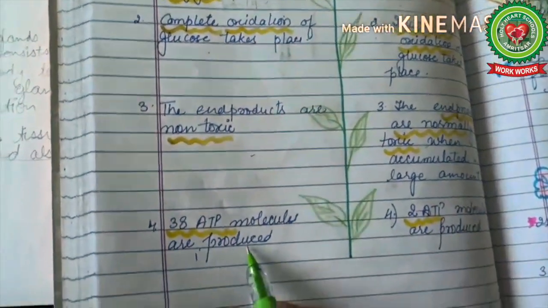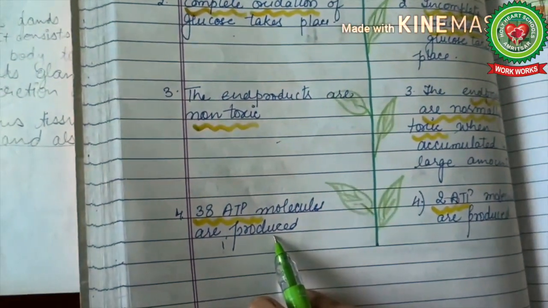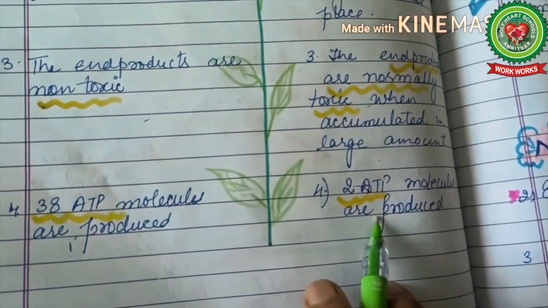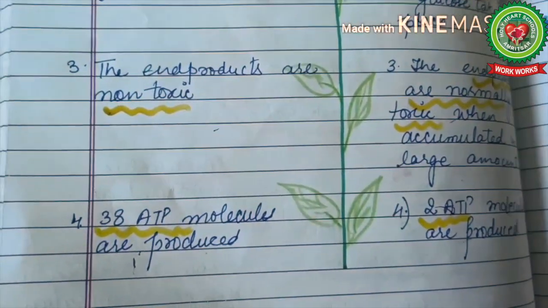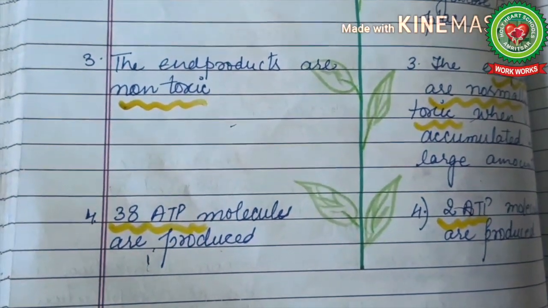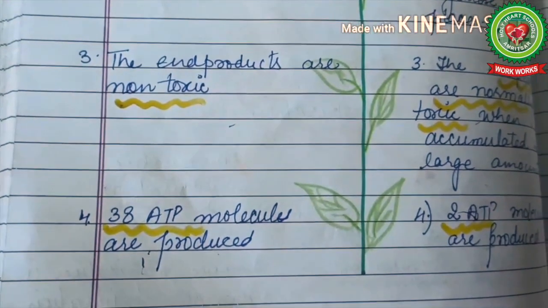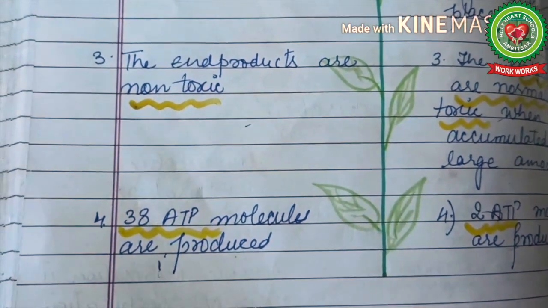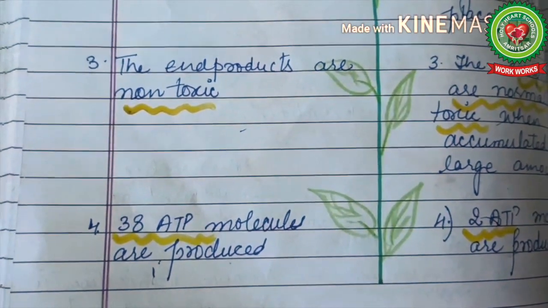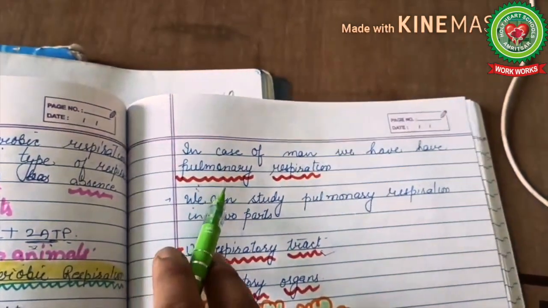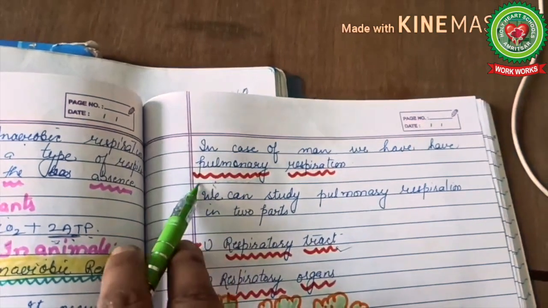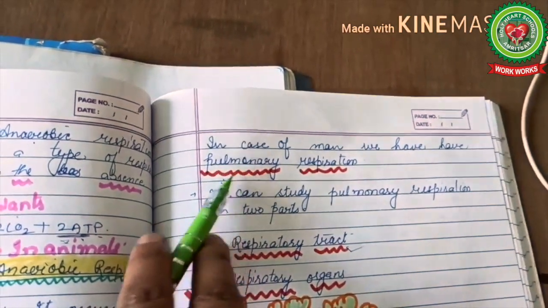Next, 38 ATP molecules are produced in aerobic respiration, but in anaerobic respiration only 2 ATP molecules are produced. Now children, in human beings we breathe through our lungs, so this type of respiration occurs in human beings, and that respiration is called pulmonary respiration. It is called pulmonary respiration because it occurs in the lungs. Pulmonary means related to the lungs.